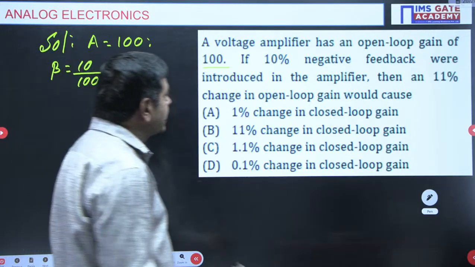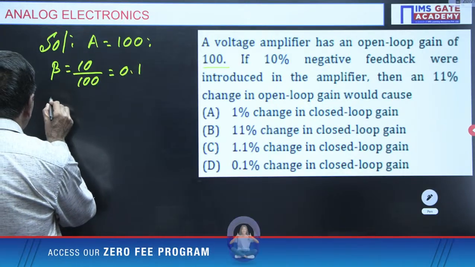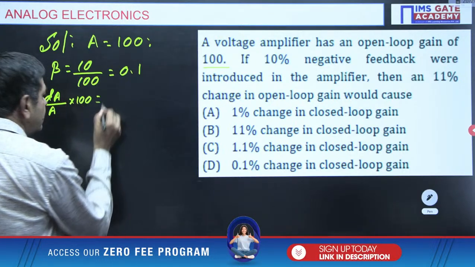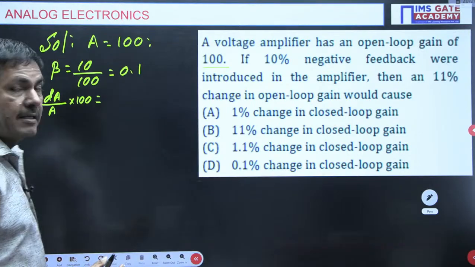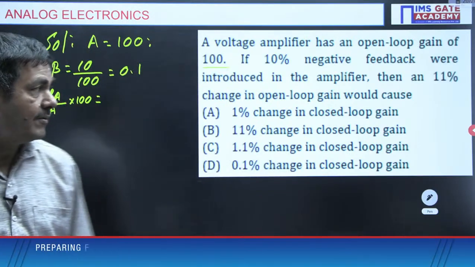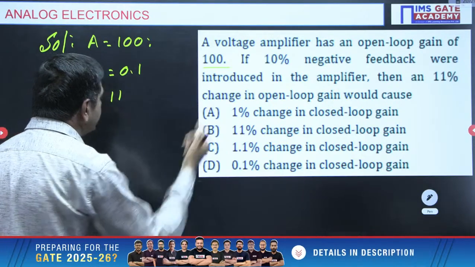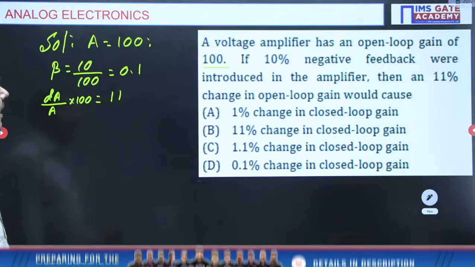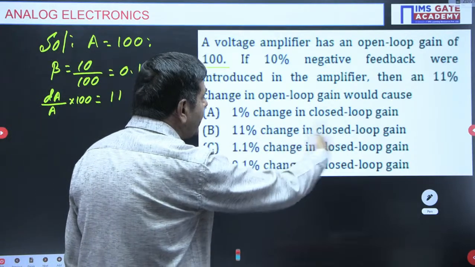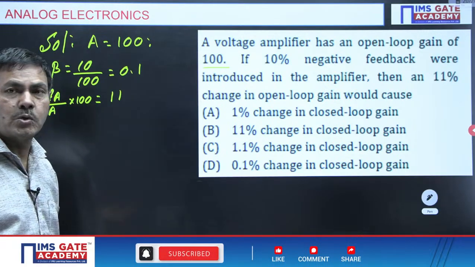Then an 11% change in open loop gain. An 11% change in open loop gain means dA by A into 100, the relative change of open loop gain, is given as 11. dA by A means 11% finally, understand. But what is being asked now? The percentage change in the closed loop gain is required from the given problem. It asks for the change in the closed loop gain only.